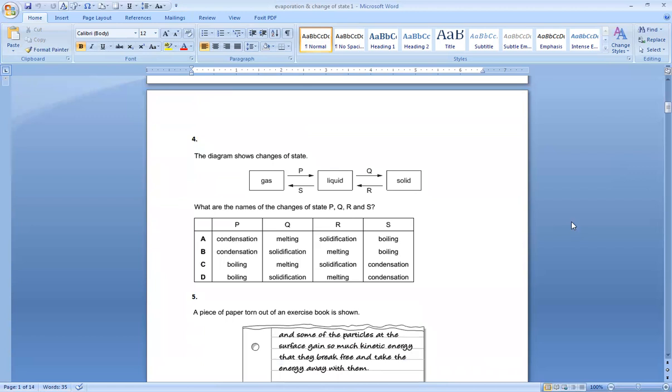Question 4 says the diagram shows the changes of state: gas to liquid, liquid to solid, solid to liquid, and liquid to gas. What are the names of the changes of state P, Q, R, S? P, gas to liquid, is condensation. Q is liquid to solid, is solidification. R is solid to liquid, is melting, and S is liquid to gas, is boiling. The option is B.